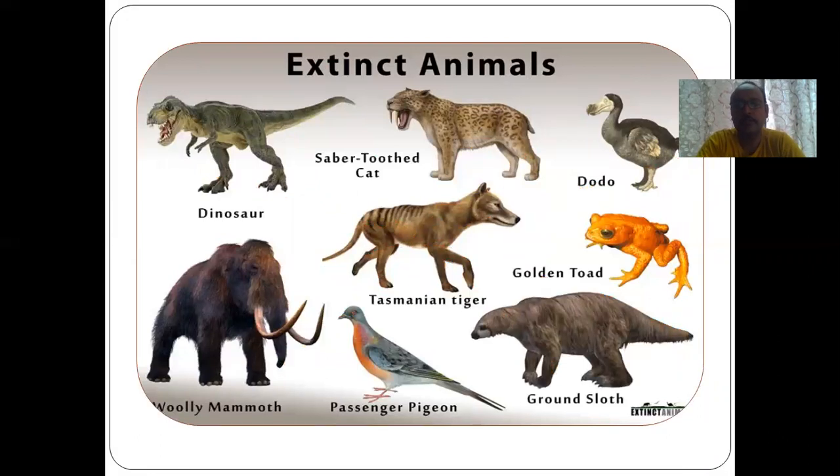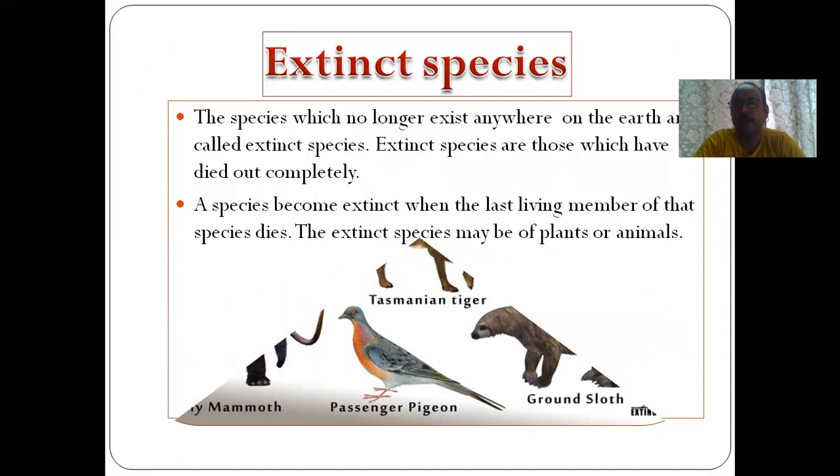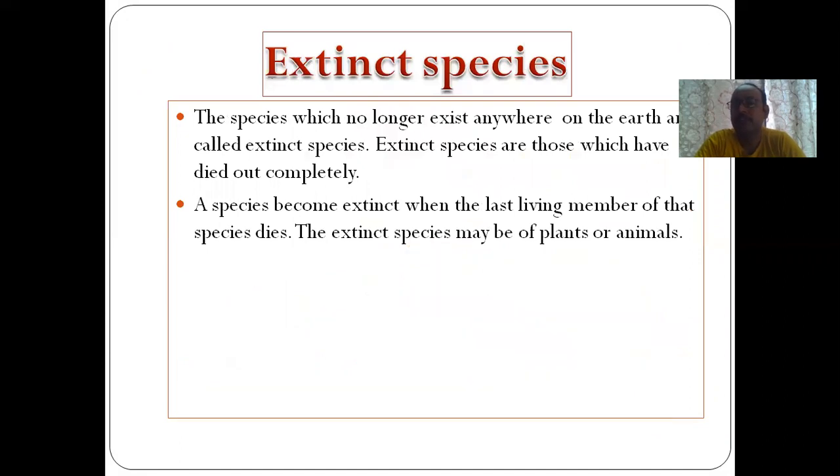You can see dinosaurs, saber-toothed cat, dodo, golden toad, Tasmanian tiger, passenger pigeon, ground sloth, woolly mammoth. These animals you can see only in pictures now. They are not available anymore. So the species which no longer exist anywhere on the earth are called extinct species.